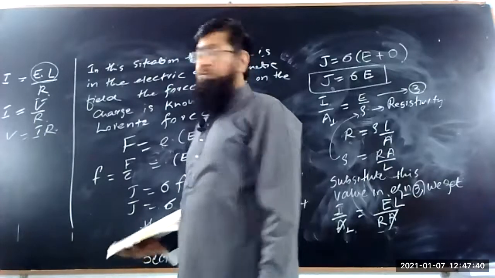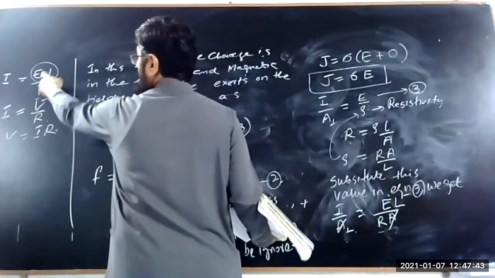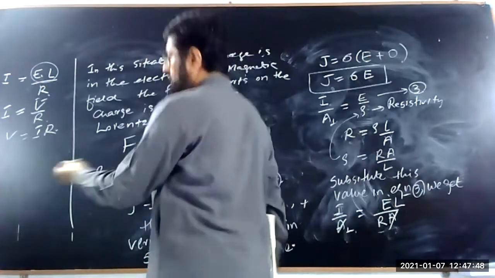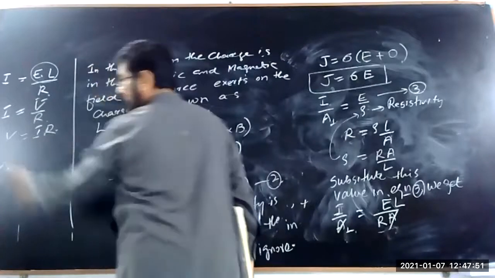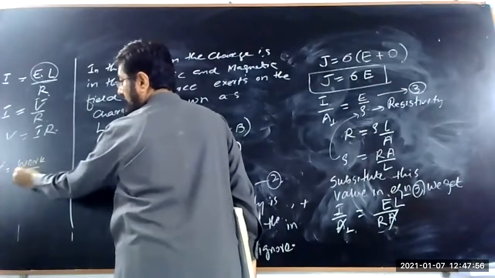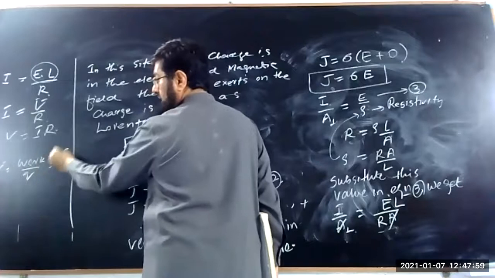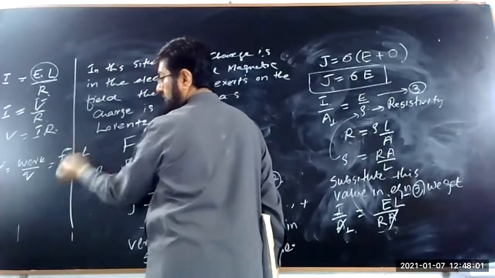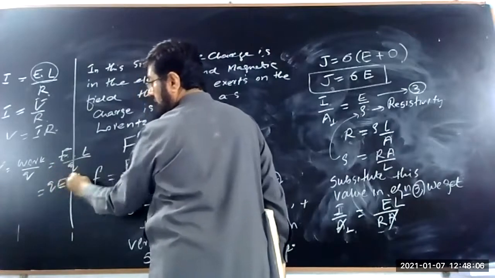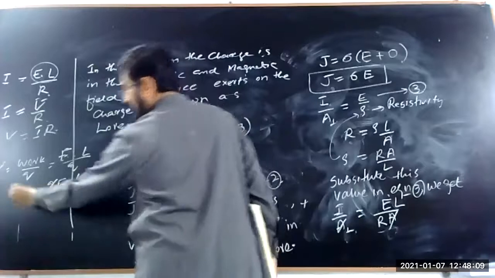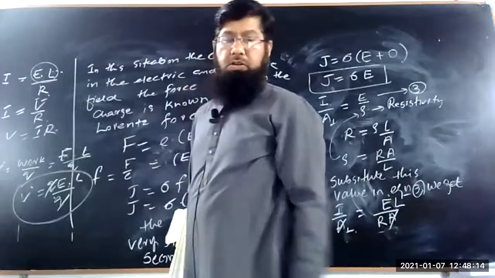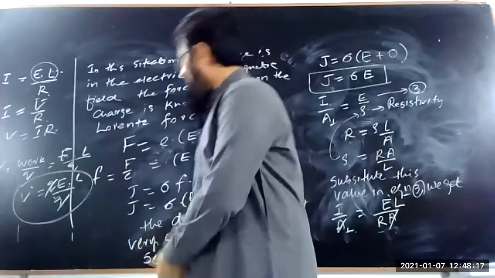This is Ohm's law because electric field into distance gives the potential. What is the potential? Potential is defined as the work done per unit charge. Work is defined as force into displacement. This force is equal to Q into E, into displacement L, upon charge Q. Q cancels, so the potential is equal to E into L. V is equal to E into L. So this is what we have derived.